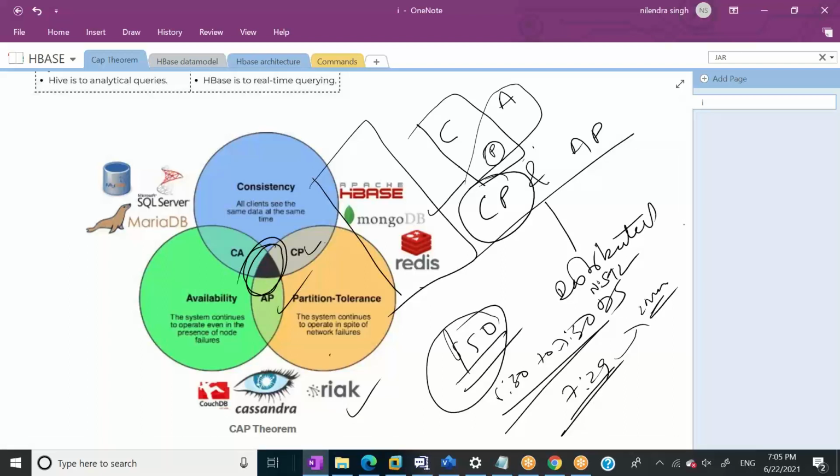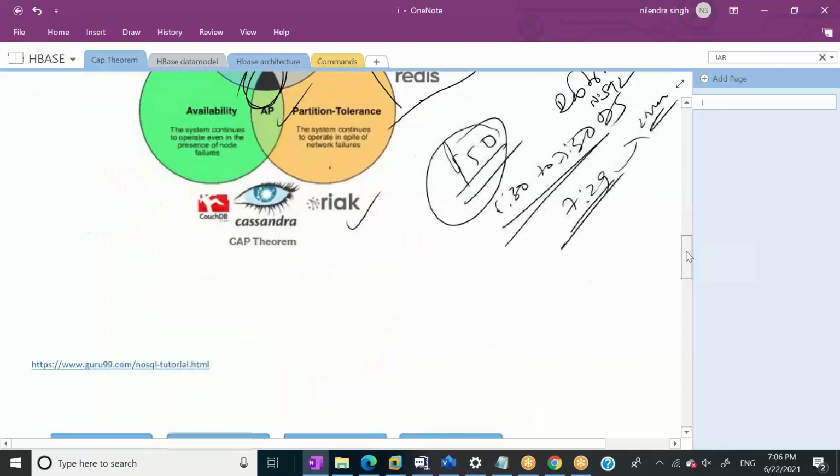So anytime when you say, okay, I have worked on NoSQL database, people will ask this question, okay, what is CAP theorem? And you need to understand this thing. Okay, so this thing is clear to you guys, right? Now, when we talk about NoSQL databases, they can either be CP or AP, right? When we talk about CP, HBase, Mongo, Redis, and when we talk about AP, it's Couch, Cassandra, and Riak.